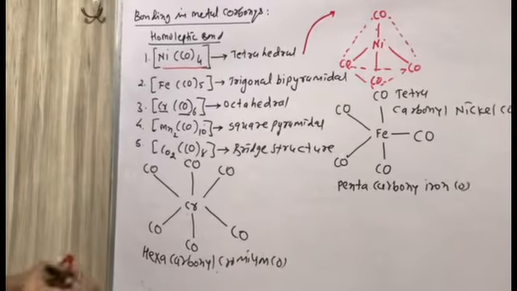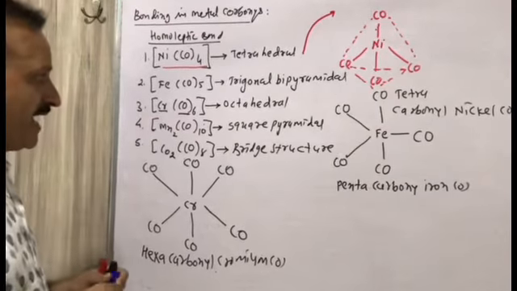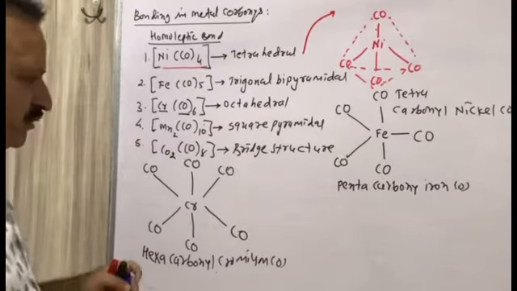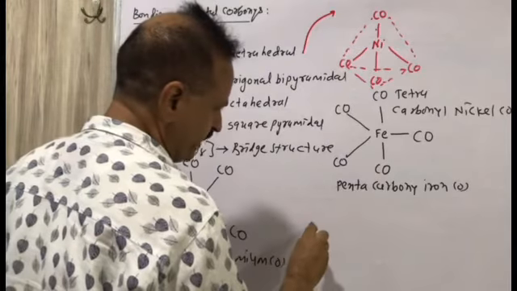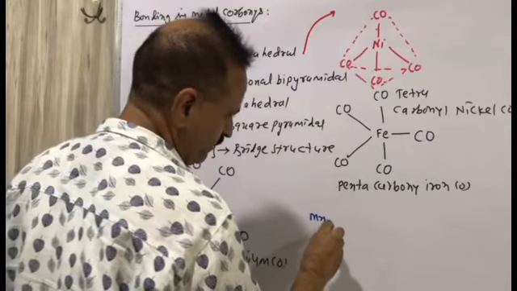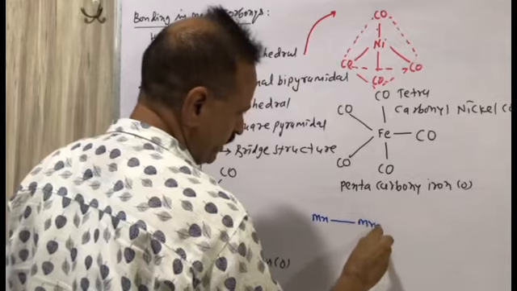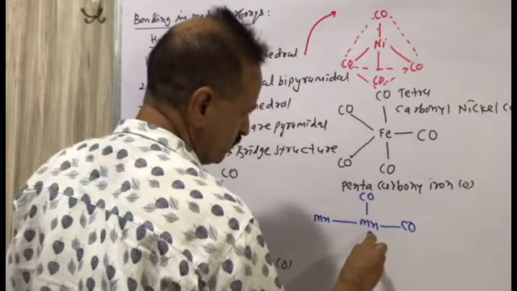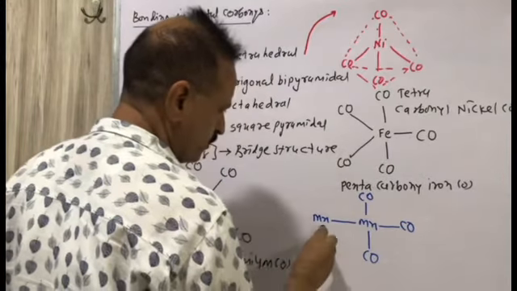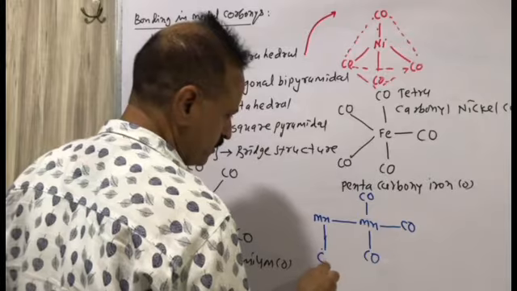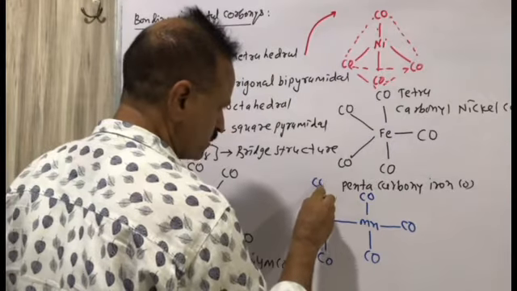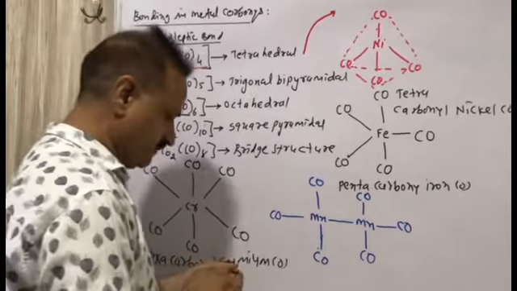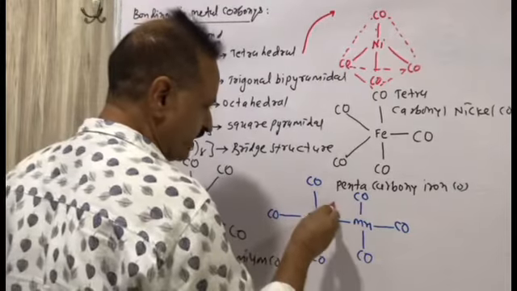Now we have decacarbonyl dimanganese 0. This is decacarbonyl dimanganese 0. Mn with CO, CO, CO, CO, CO, CO. These are the 6, and 2 carbonyls are attached here.